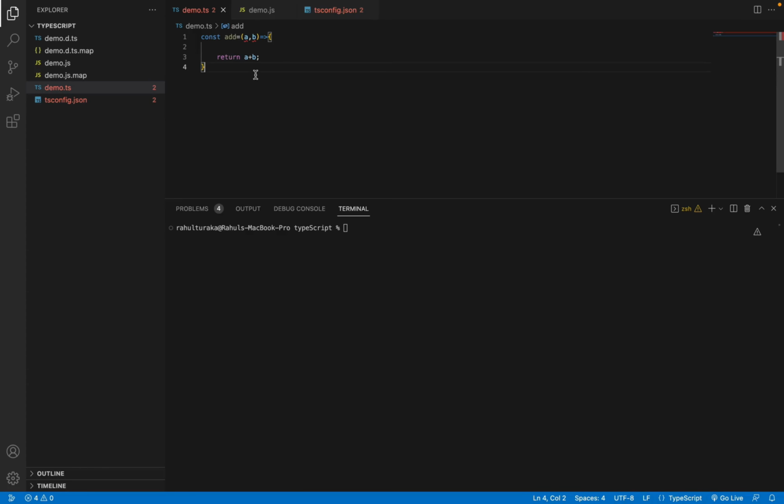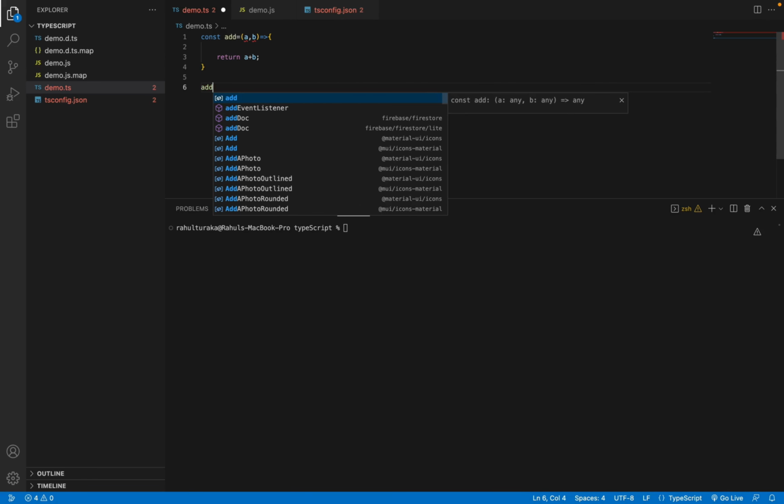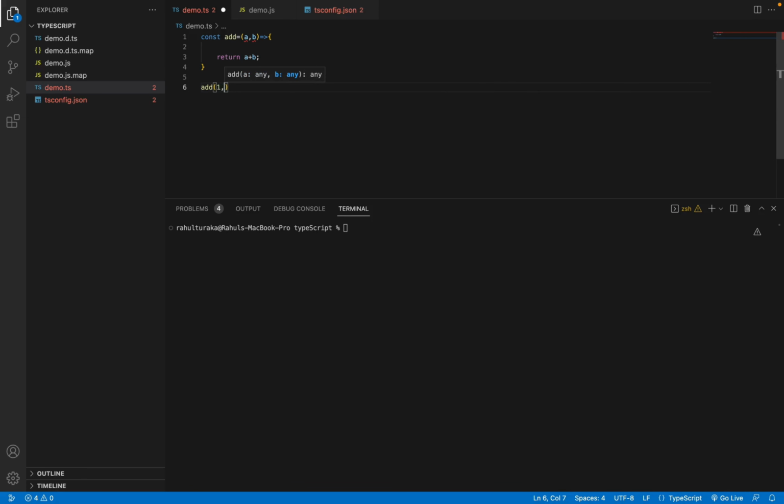So now let's try to call this function. I'll call it with numbers, 1 and 2, and I'll call it with the string as well, Hello TypeScript. Let me console.log it, and I'll do a console.log here as well.